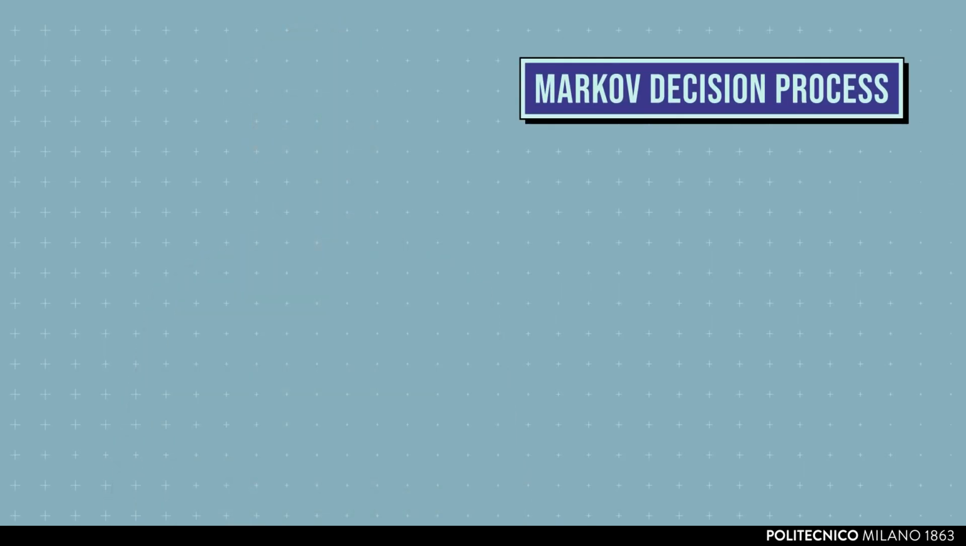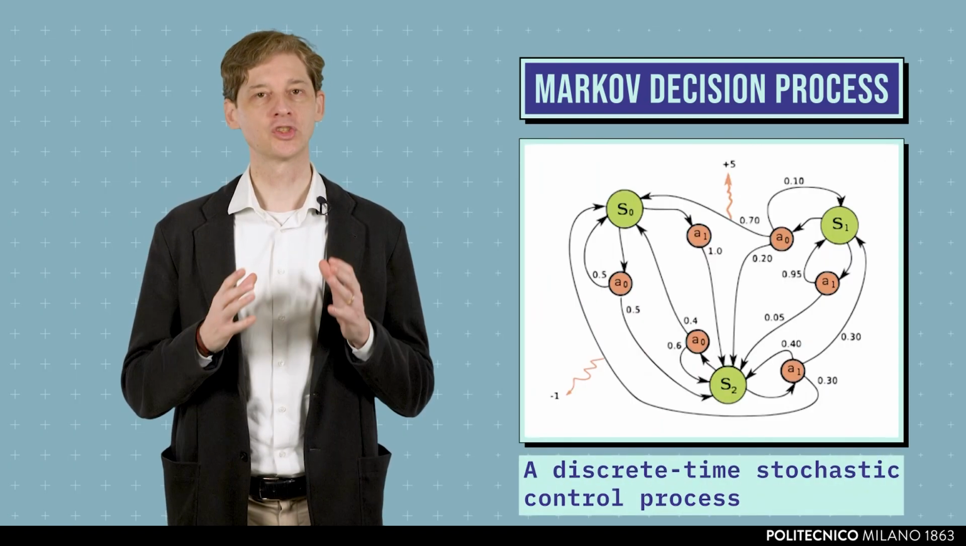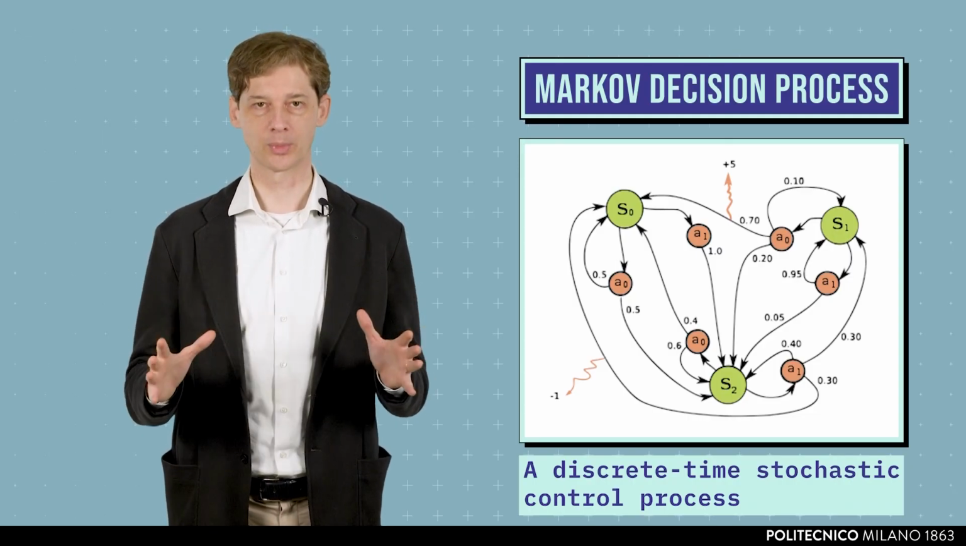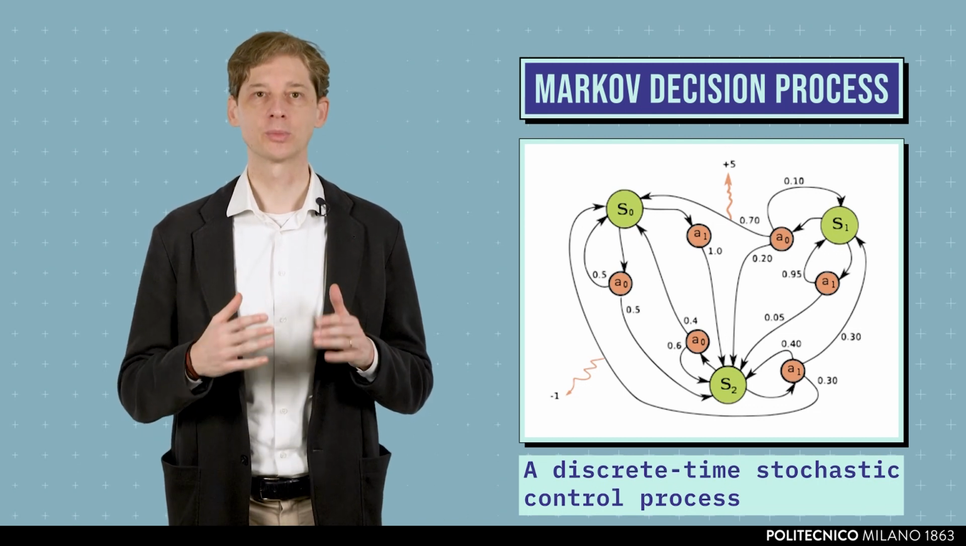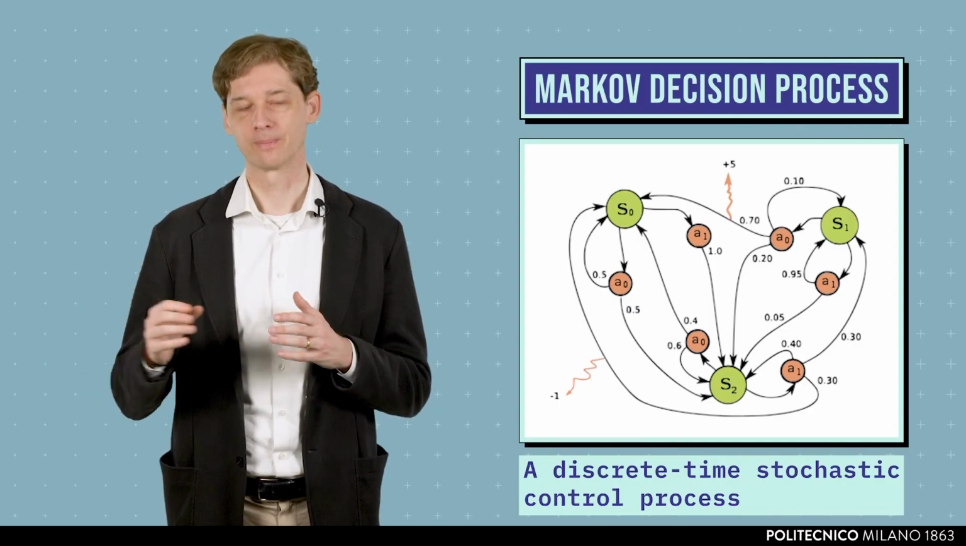The mathematical framework most commonly used to describe sequential decision-making problems is the Markov decision process. A Markov decision process, MDP for short, describes a discrete time stochastic control process, where an agent can observe the state of the problem, perform an action, and observe the effect of the action in terms of the immediate reward and of the state that is reached because of that action.